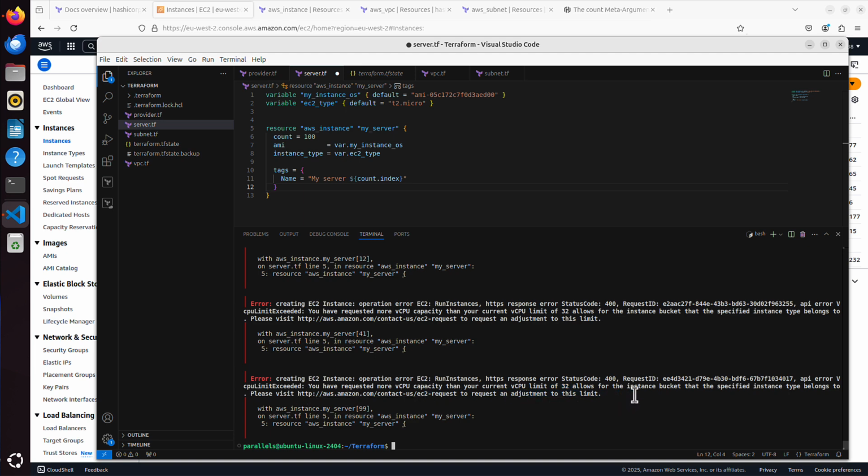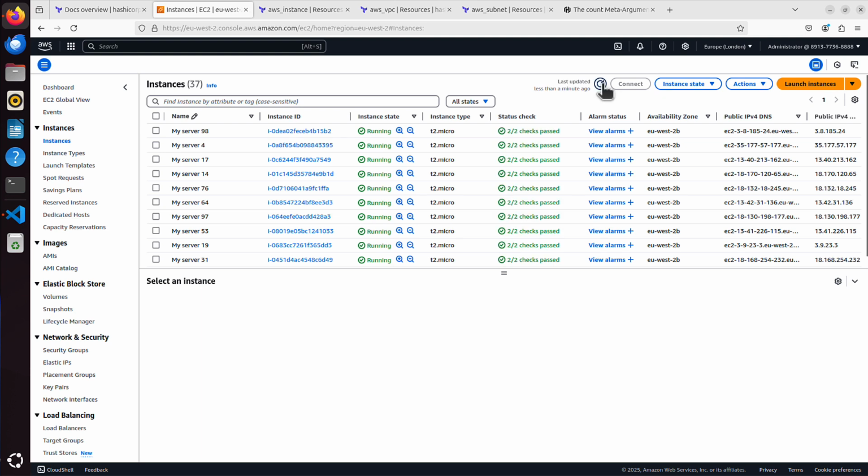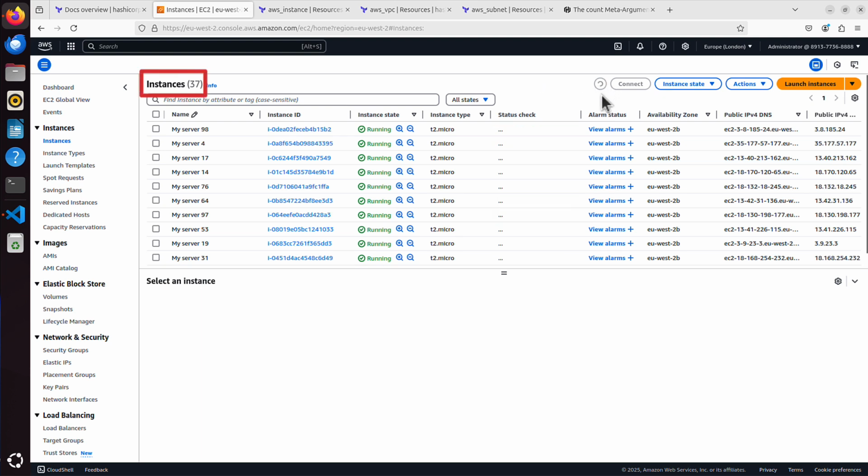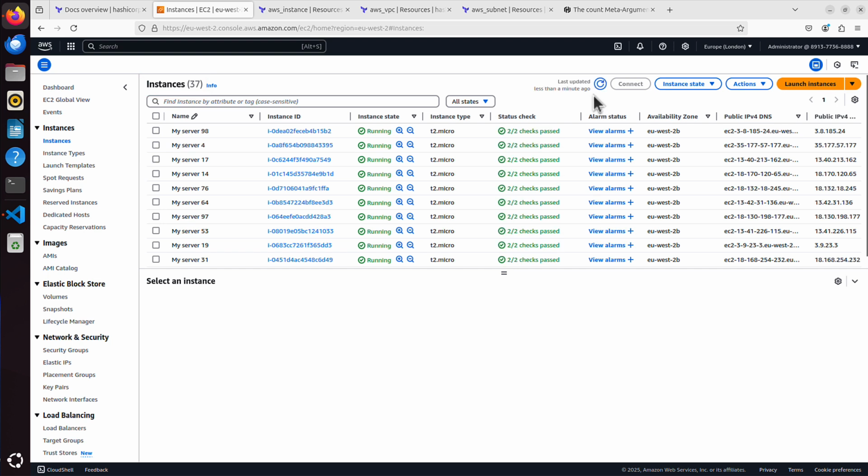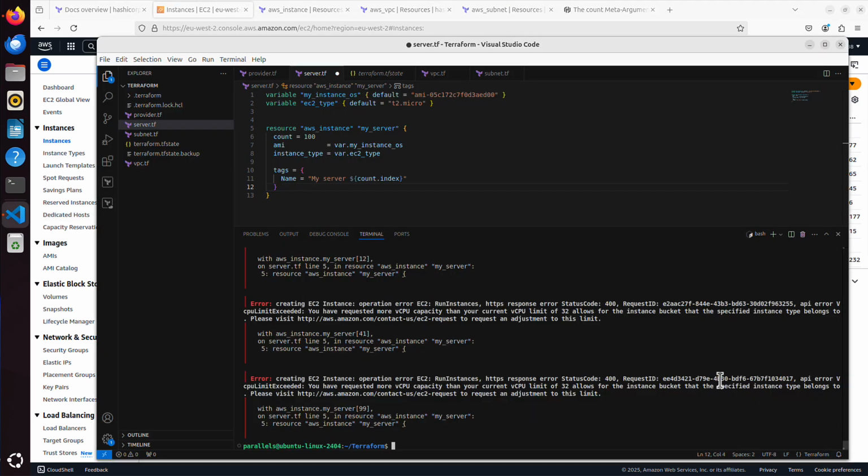So how many servers were actually created? Let's have a look. It stopped at 37. But you know what? That wasn't the point. We are not going to request some changes to the limits. My point was, it's simply very easy to use those count meta arguments or other meta arguments to create multiple things of the same type or of similar type. We've got 37 instances, so that's good enough for me. I don't really need that limit to be adjusted.